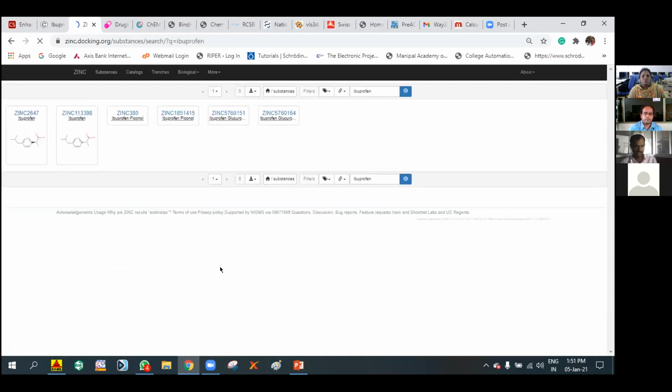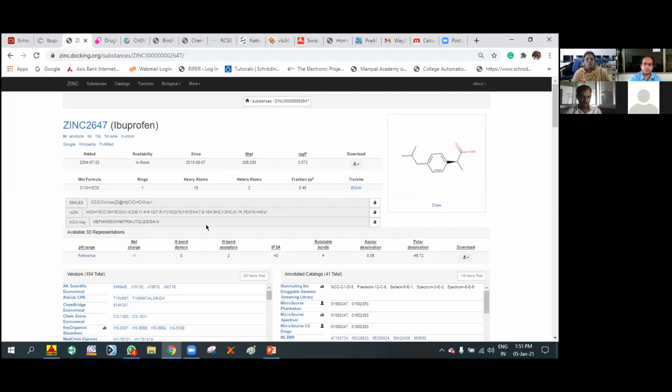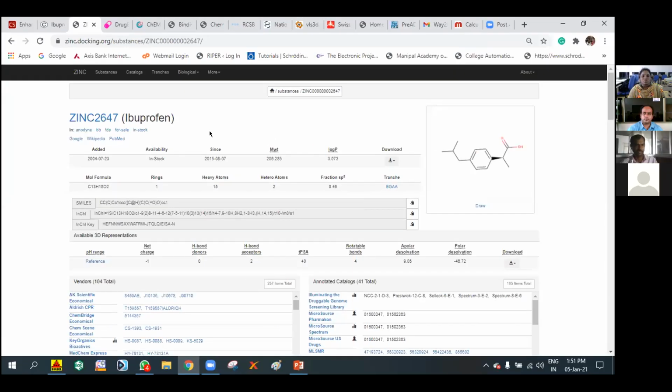As we saw in PubChem, that much information we cannot get here, but we get information related to the compound like molecular weight, log P, molecular formula, number of rings, heavy atoms, activities related to the compound, predictions based upon the ChEMBL and scaffold of the compound, and clinical trials, that is, what happened to that particular drug. So clinical trials we can search in this ZINC database.